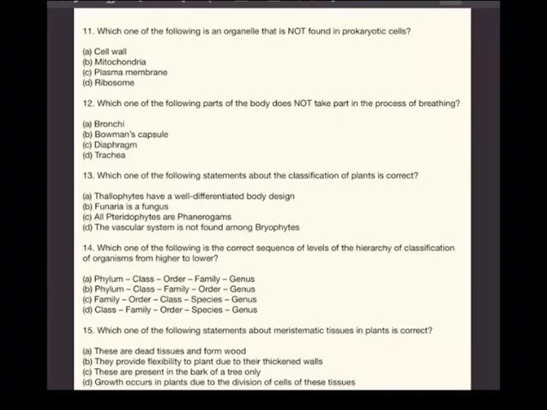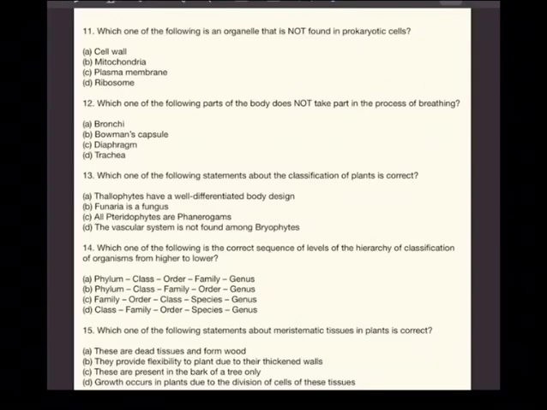And diaphragm, of course, is related to the respiratory system. Trachea is also, so naturally does not take part. Naturally, question number 12 answer is B, Bowman's capsule. And question number 13, which one of the following statements about the classification of plants is correct?